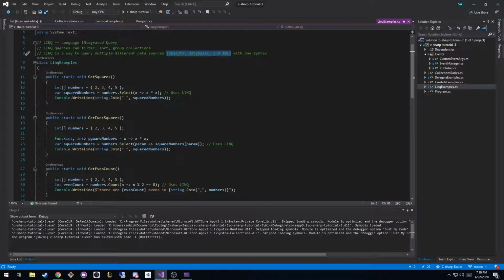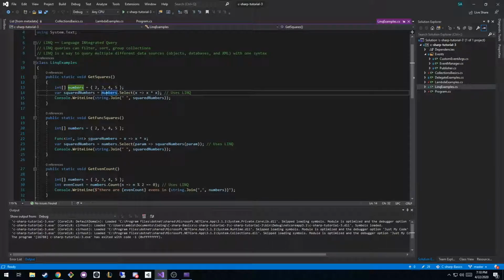So I just have some very simple functions that use LINQ. We create an array of numbers. It just holds 2, 3, 4, and 5. Let's say we want to square each one of these numbers, right? The result should be an array with 4, 9, 16, and 25.